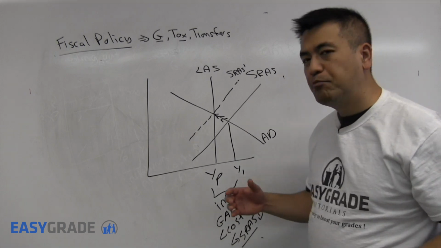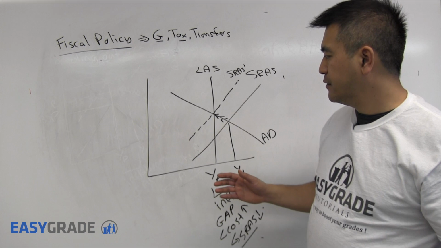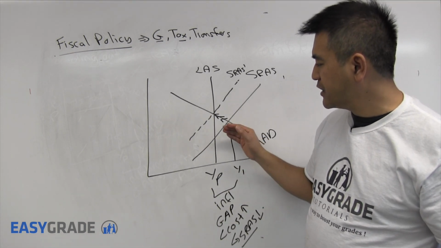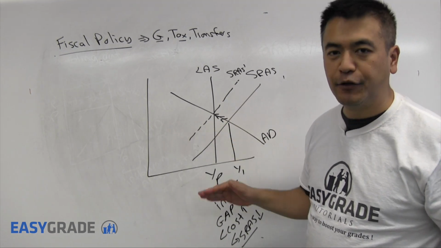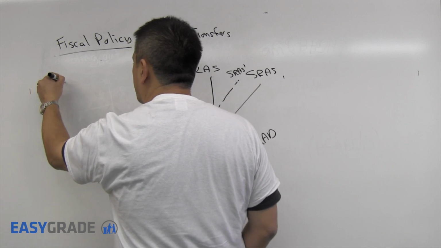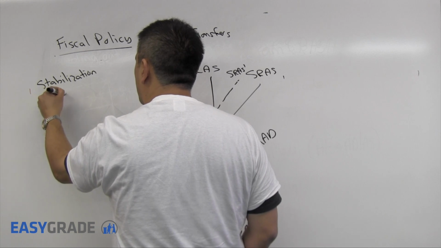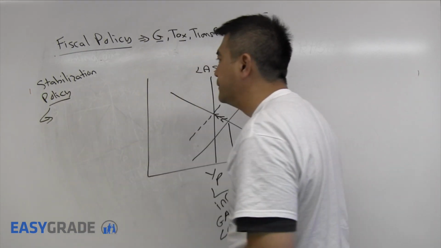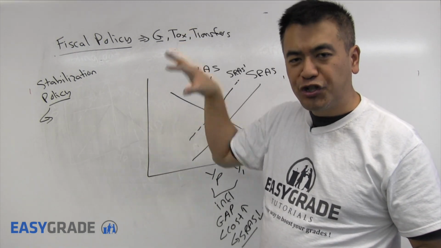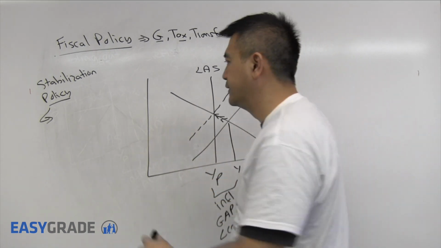But stabilization policies can be implemented. What we can do is the government can elect to do something to get us back to full employment. So, stabilization policies are government actions to restore the economy back to full employment.